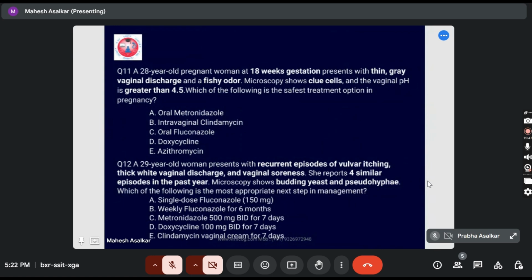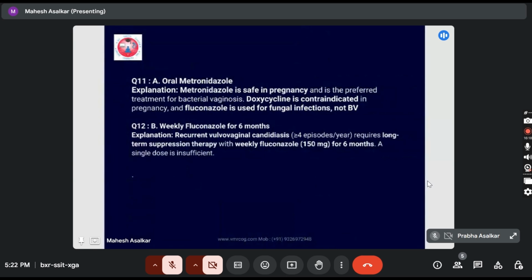So I would go with single dose fluconazole. Weekly fluconazole for 6 months, because she reports four similar episodes in the past year. This is a very important line. So reading the question carefully is important, no doubt. Fluconazole single dose is the drug of choice for an acute vulvovaginal single episode. But when we have a recurrent episode, in that particular case, we will go ahead with the weekly fluconazole.